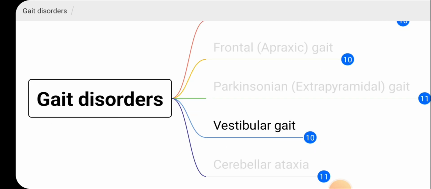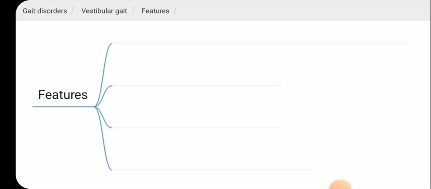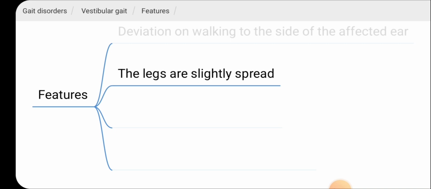Then let's look at vestibular gait. Vestibular gait occurs due to involvement of the vestibular tracts. So it affects the balance of the patient. The features are: there's deviation on walking to the side of the affected ear, and the legs are slightly spread.